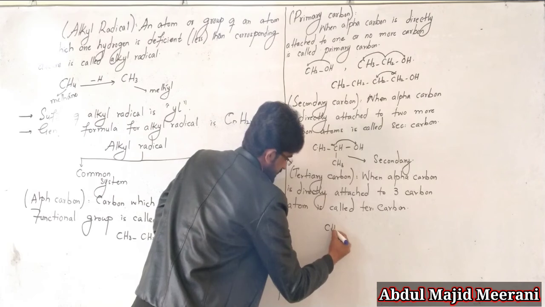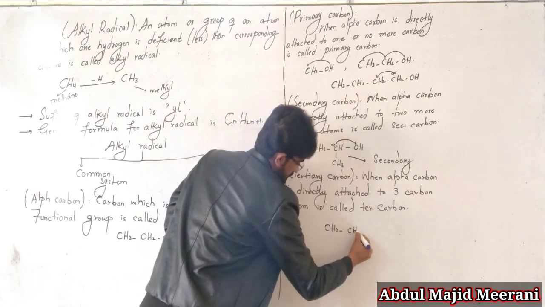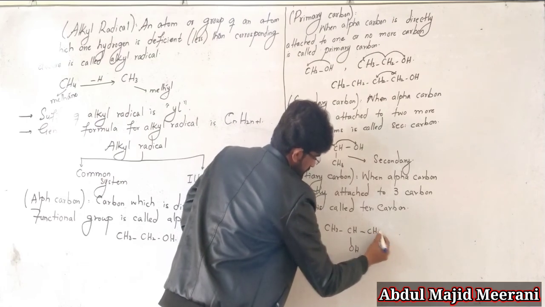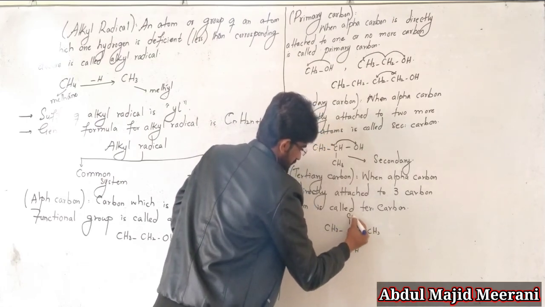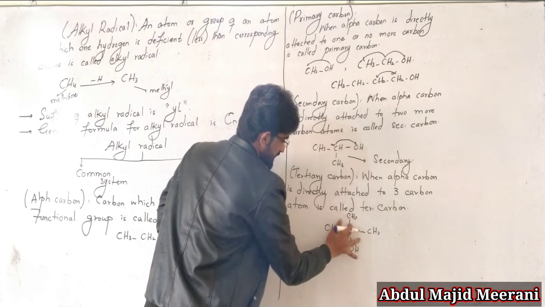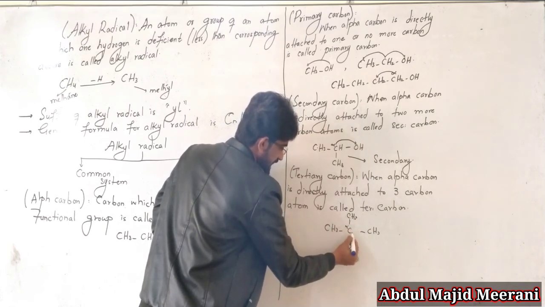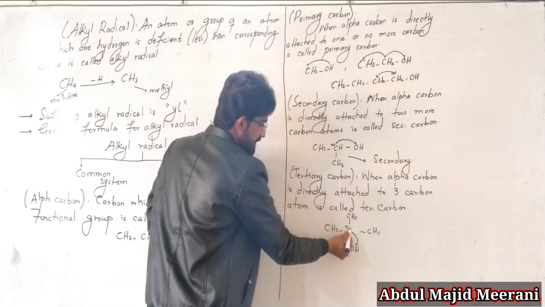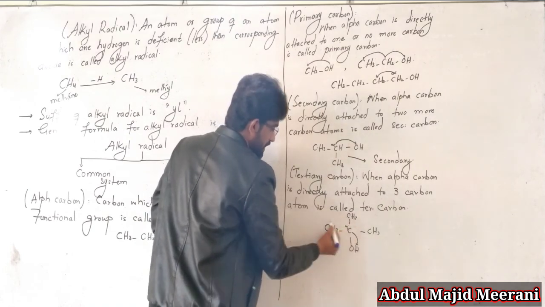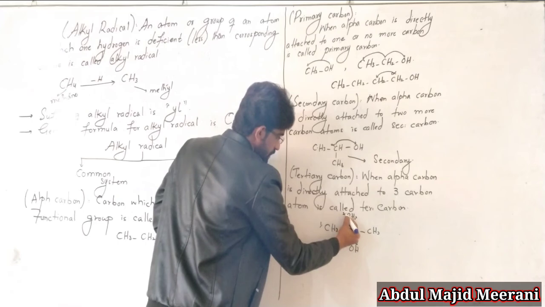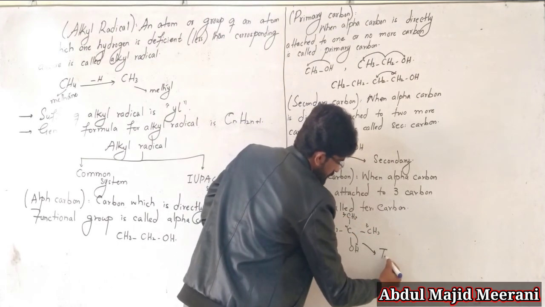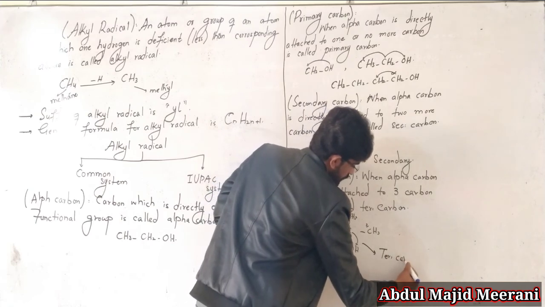Like this, CH3, CH, OH, CH3, no sorry, and this one is CH3. This is the alpha carbon which is directly attached with the functional group, and this alpha carbon is bonded with three more carbons: one, two and three. So this one is called tertiary carbon.